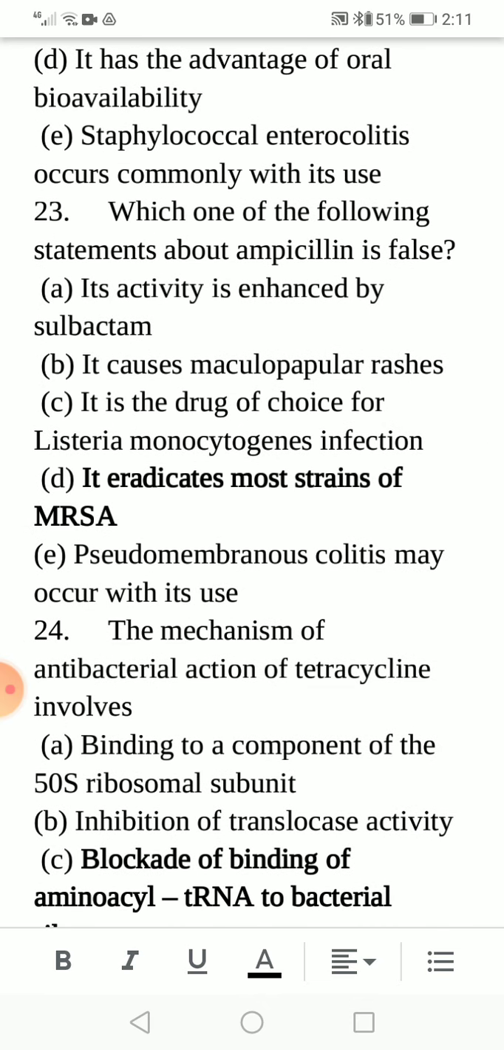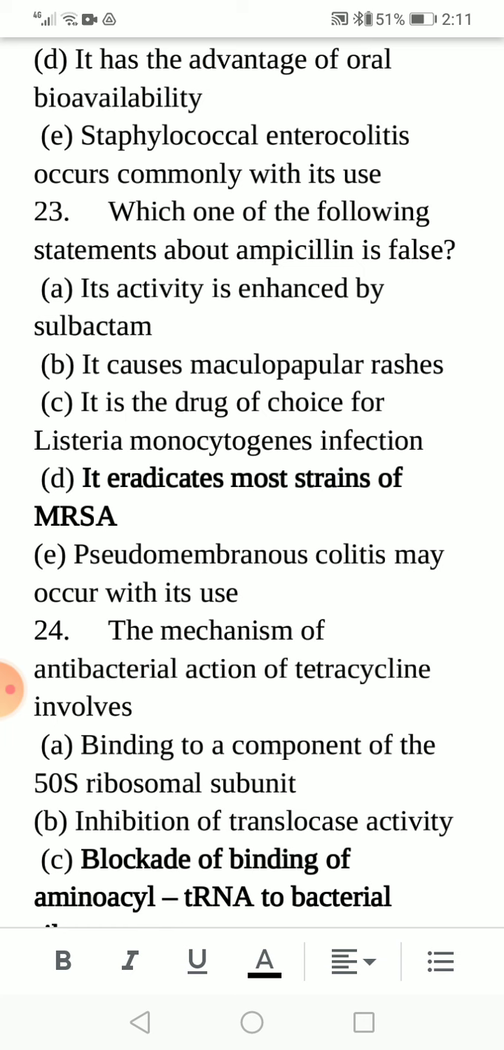Next one is, which of the following statements about ampicillin is false? Option A, its activity is enhanced by sulbactam. Option B, it causes maculopapular rashes. Option C, it is the drug of choice for Listeria monocytogenes infection. Option D, it eradicates most strains of MRSA. Option E, pseudomembranous colitis may occur with its use. Option D is correct. It does not eradicate most strains of MRSA.